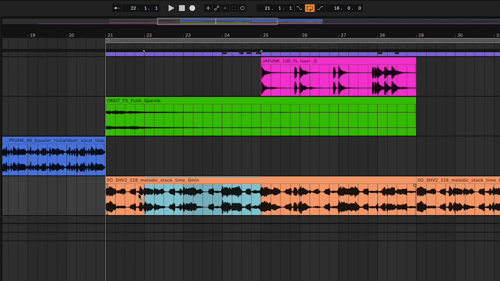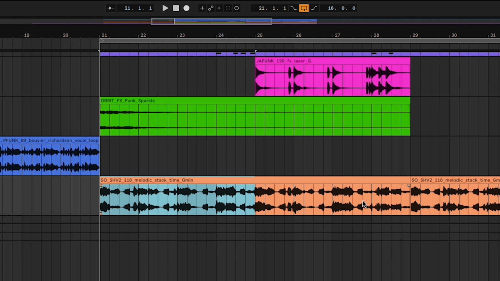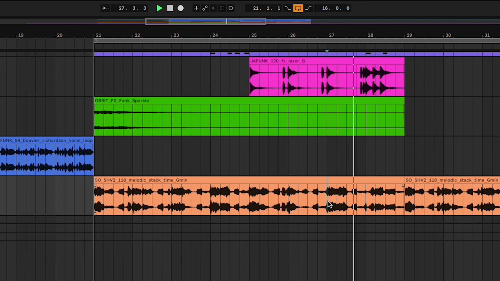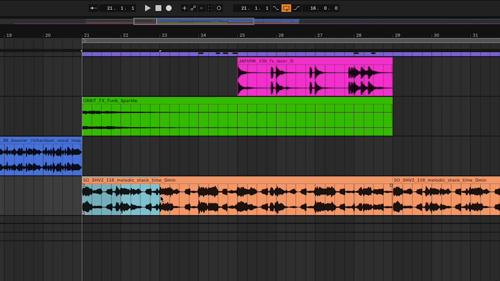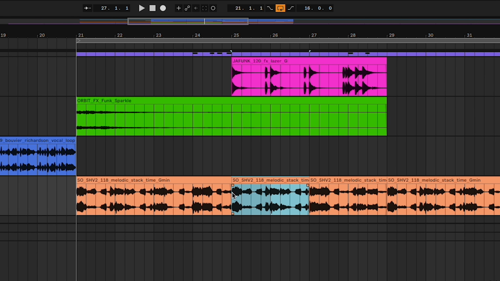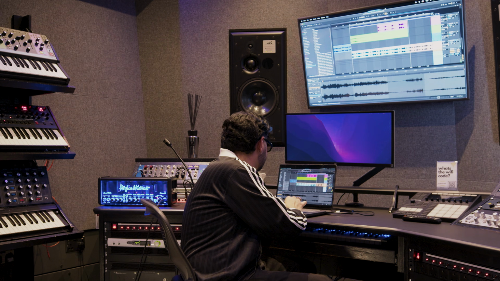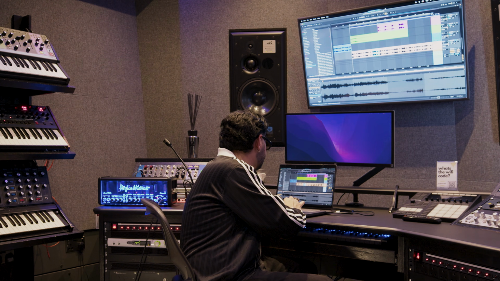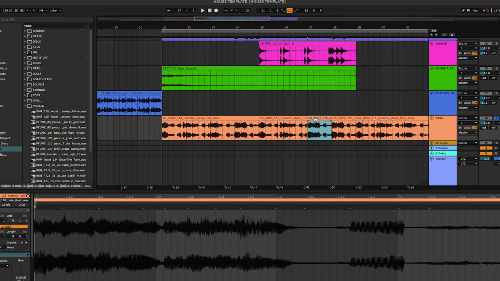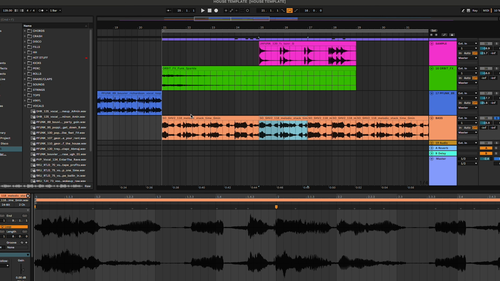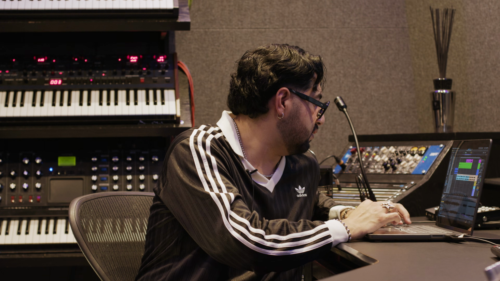I like this first section a lot, but I like this section right here. So we're gonna combine it. So I'm gonna copy this first section over here. So I cut the ending. I like the ending, so I put it here, but I kept the sample right before that one, and I repeated that first section.